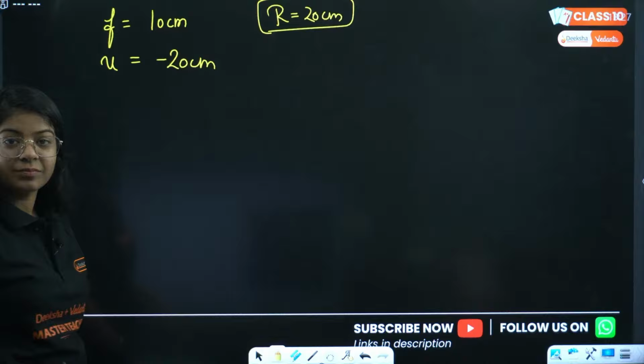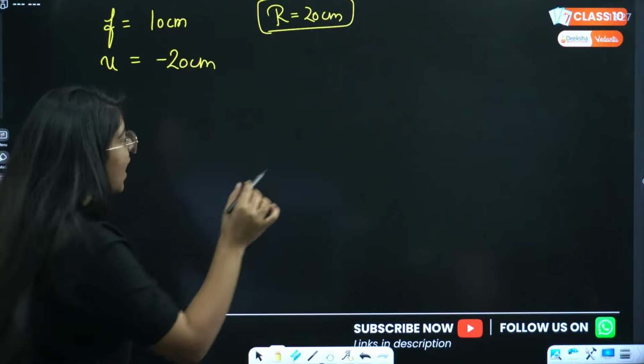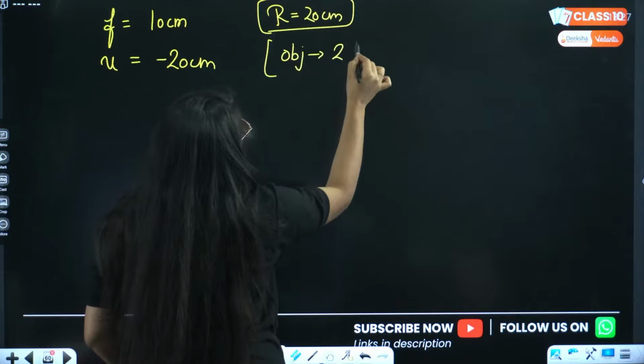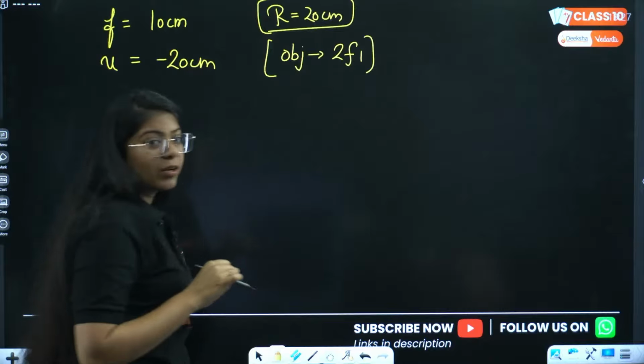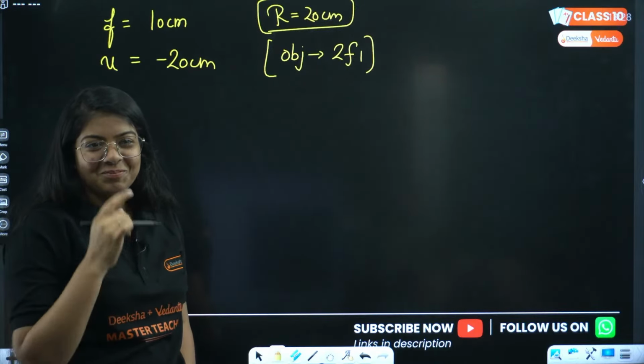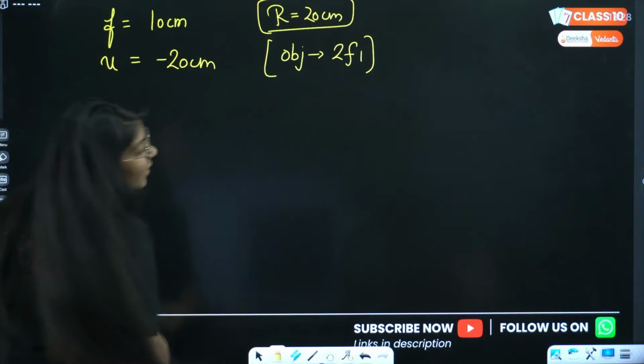Right? So that means this object is placed at 2f1. The object is at 2f1. Everyone agrees? So the object is at 2f1.